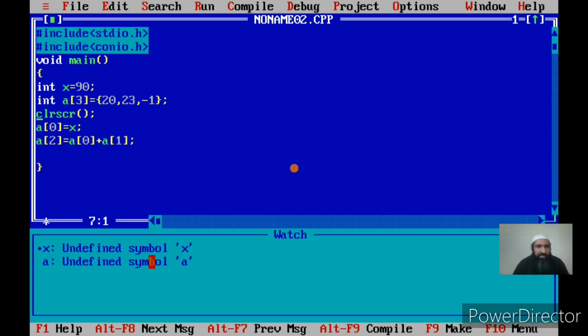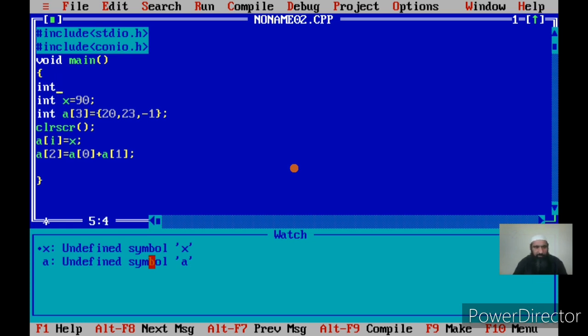Now let us see if the index is given in the form of variable. What does that mean? If I say a of I and I declare another variable called I equal to 0, okay, then I say I is equal to I plus 1.